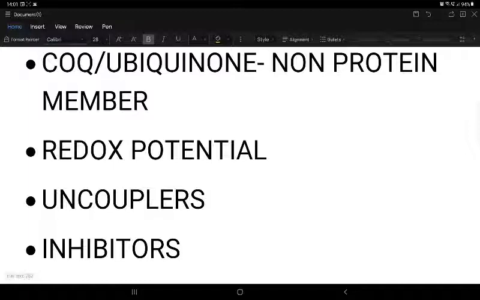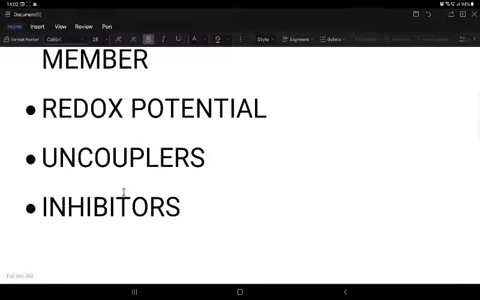When this oxidative phosphorylation is inhibited or disrupted by any external agents or physiological agents, or when it works beyond the physiological limits, we call those substances uncouplers and inhibitors. In uncouplers, oxidation occurs but phosphorylation doesn't occur. Uncouplers create a hole in the inner mitochondrial membrane, thereby disrupting the whole complex 1 to 5 architecture. The drug mainly causing this is dinitrophenol, and natural uncouplers are thermogenin and thyroxine.